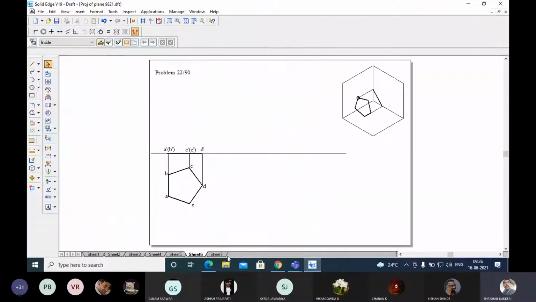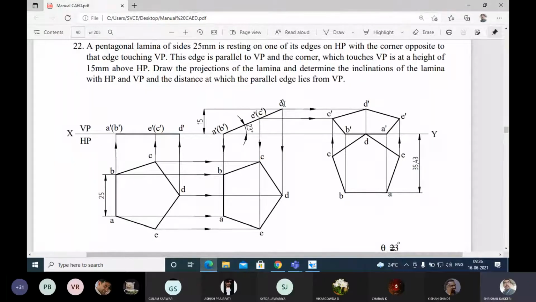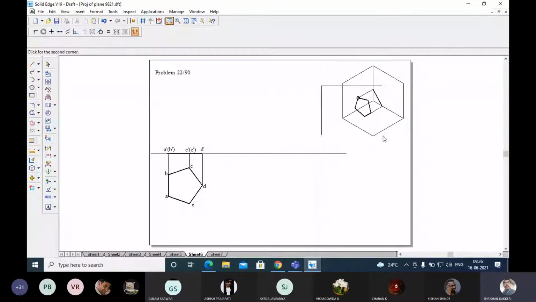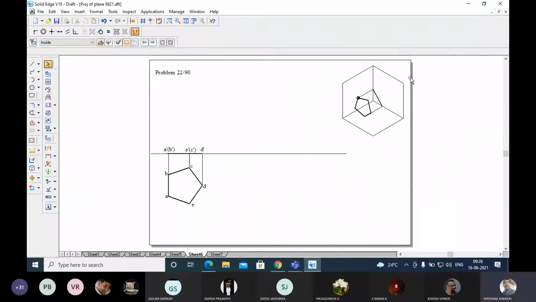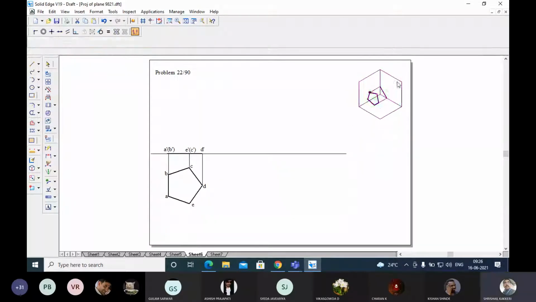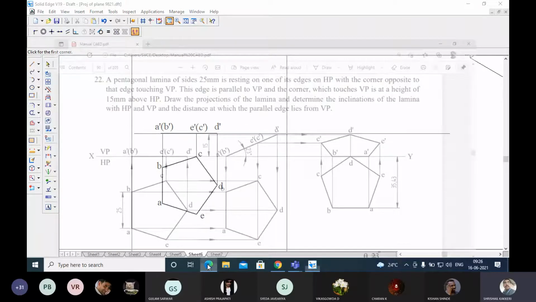Now next, what they have given us, you can see that D is resting on the vertical plane, and it is at a height of 15 mm from the horizontal plane. So here what I did, here also the same thing. It is at a height of 15 mm from the horizontal plane. Okay, for reference I am keeping that at a distance of 15 mm.